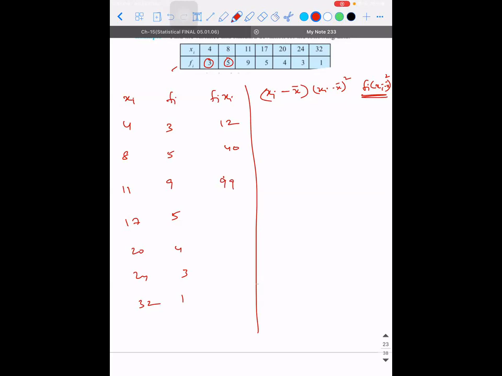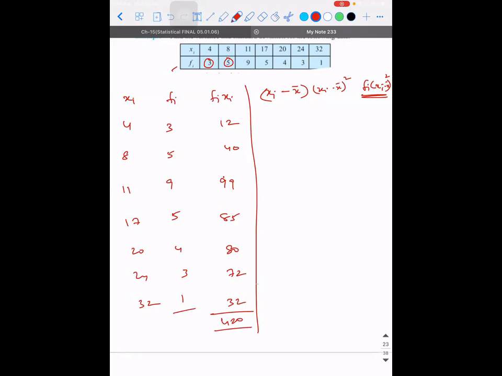99. 17 fives is 85. 20 fours is 80. 24 threes is 72. 32 ones is 32. Can you tell me the sum of this? 12 plus 40 is 52. 52 plus 99 is 151. 151 plus 85 is 236. 236 plus 80 is 316. 316 plus 72 is 388. 388 plus 32 is 420.